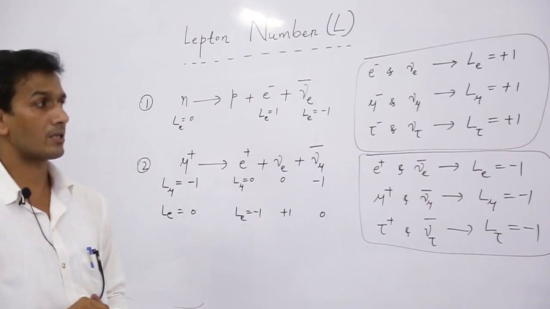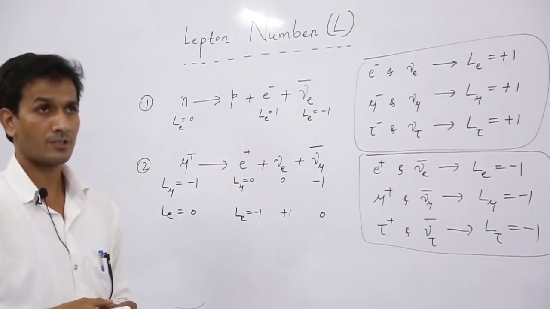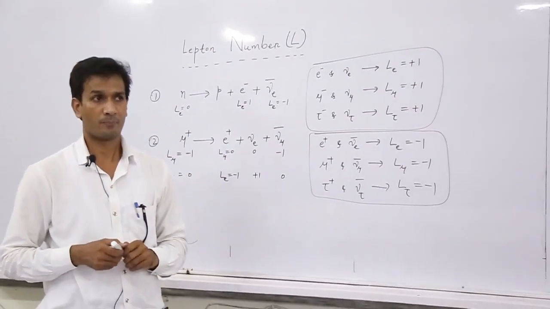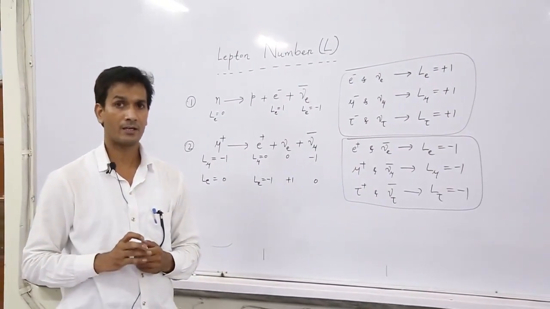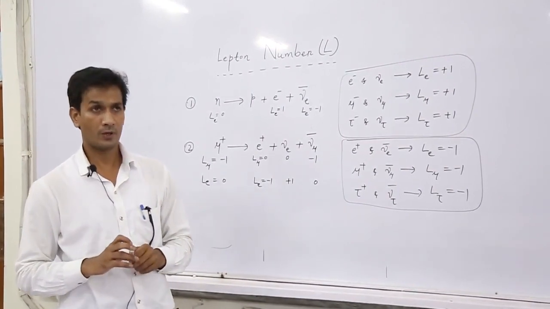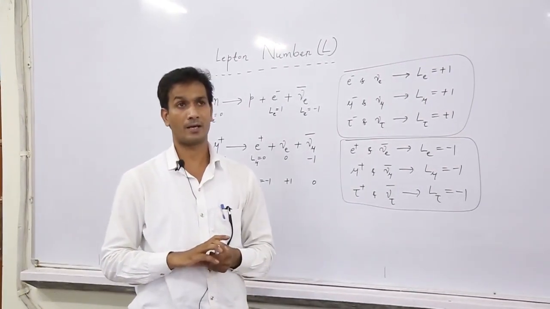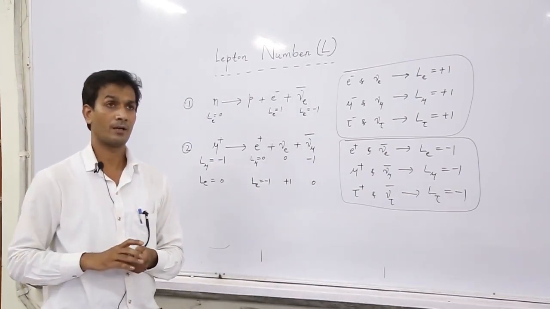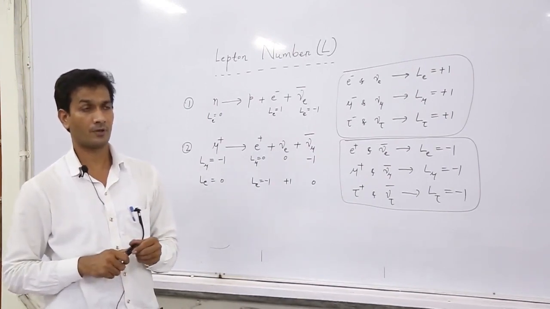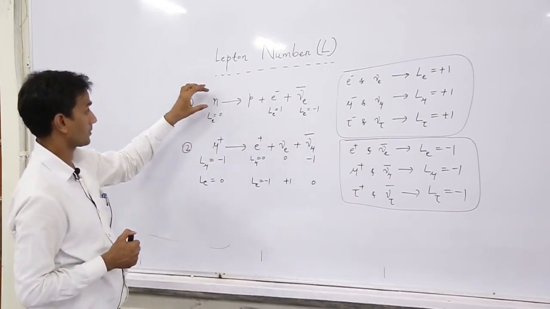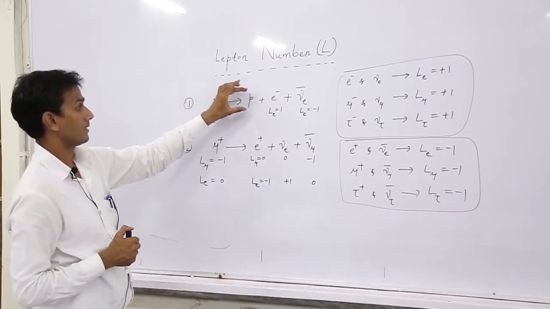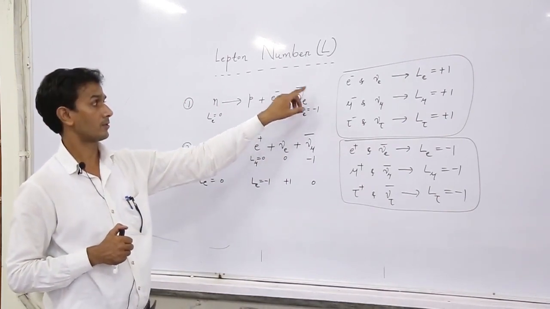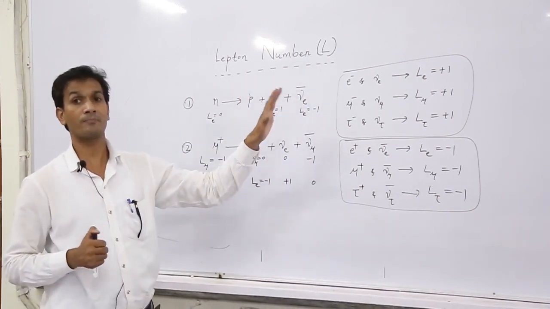So what do you mean by conservation of lepton numbers? Just like energy conservation, lepton number can neither be created nor be destroyed. It is only formed in pairs. When there is a lepton, there should be one antilepton. Suppose in the first process, this is a lepton, so there is an antilepton. So it is always formed in pairs.